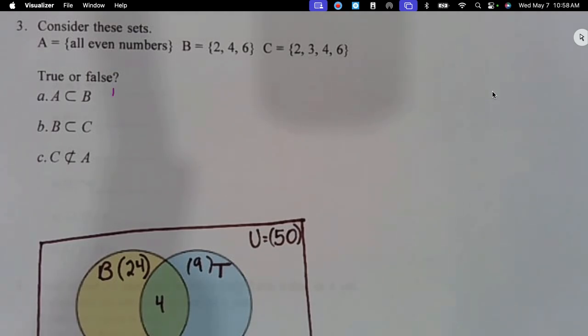Now, would B be a subset of A? Yes. B is a subset of A. That's not listed up here. Because all of those are in A. Is B a subset of C? That is true. All of B is in C. Is C not a subset of A? Yes. That is true. Because what messed it up? The number 3. So this one is true.